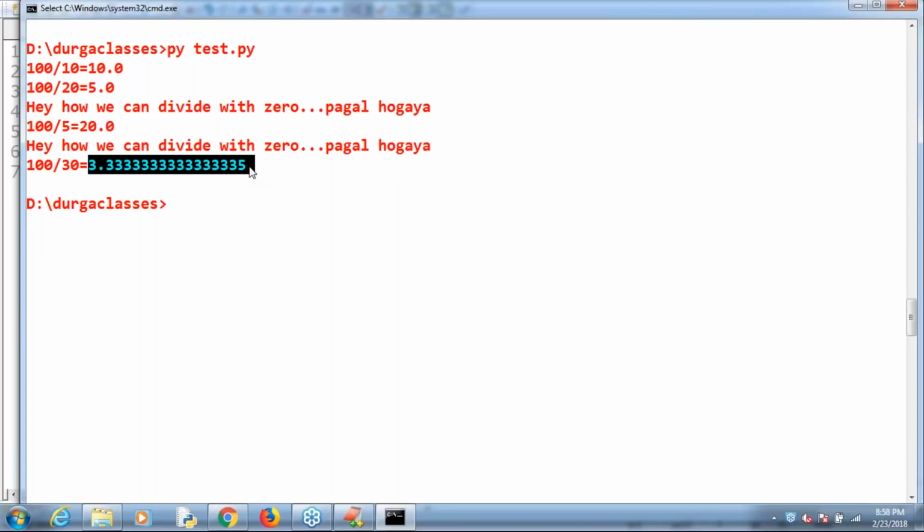Remember, in any programming language, the way of representing floating point values varies from system to system. That's why in the case of float, exact answers we can't expect. If you run the same program on a Linux machine or on Mac OS, different answers may come. Approximately 10 by 30 means 3.3333, but how many threes will be considered, and why it rounds to 5 at last, these things vary from platform to platform, language to language. That's why we are not required to worry much about this.